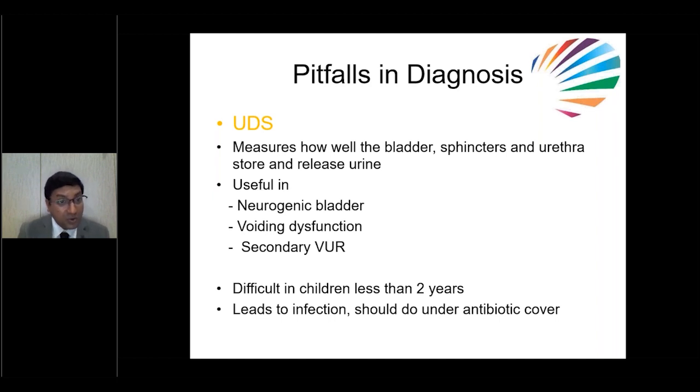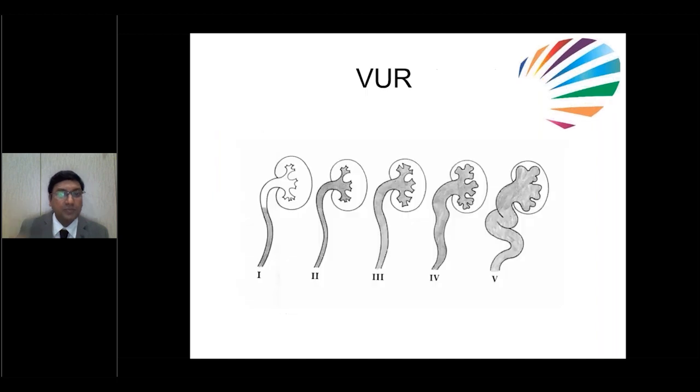But it's quite difficult to do UDS in kids less than 2 years, because they won't cooperate. Here we have to put a catheter. So that's why they'll have a chance of infection. That's why UDS we have to do under antibiotic cover. We should be very, very careful.